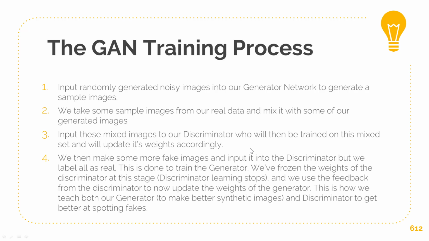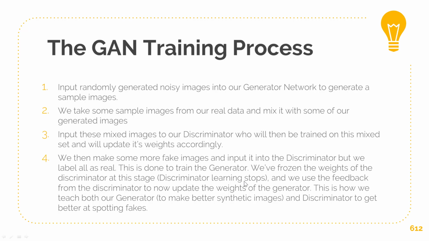Now this is the important part. We then make some more fake images and input them into the discriminator. However, we label them all as real. And this is now done so we train the generator this time. The discriminator learning stops at this stage. We freeze his weights here, and then we use the feedback from the discriminator, because remember, the discriminator just learned a bit more about what's real and what's fake.